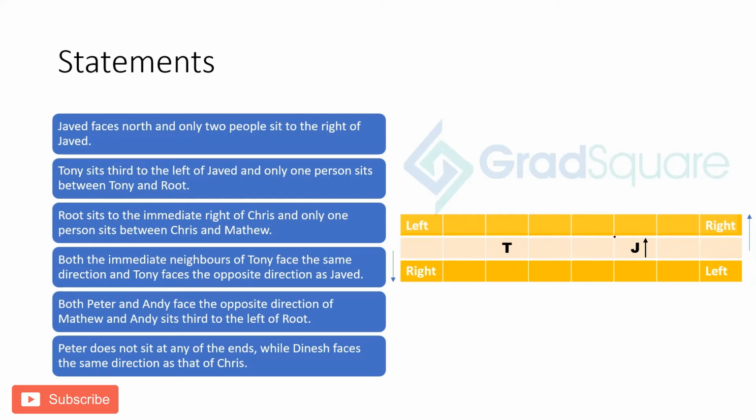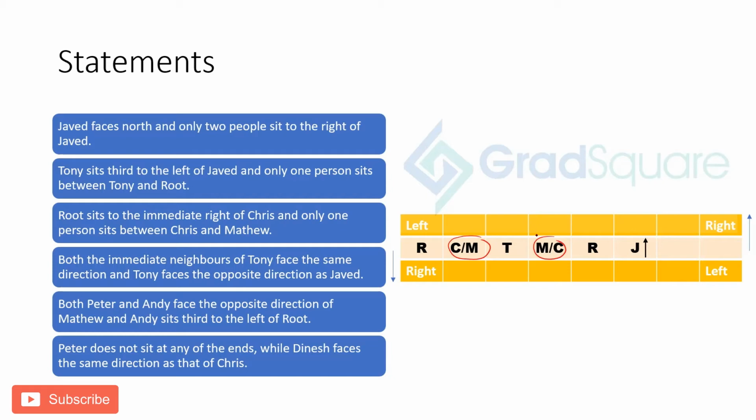So let's mark that now. Root is here, in which case Chris or Matthew can be here. So we have got this much.